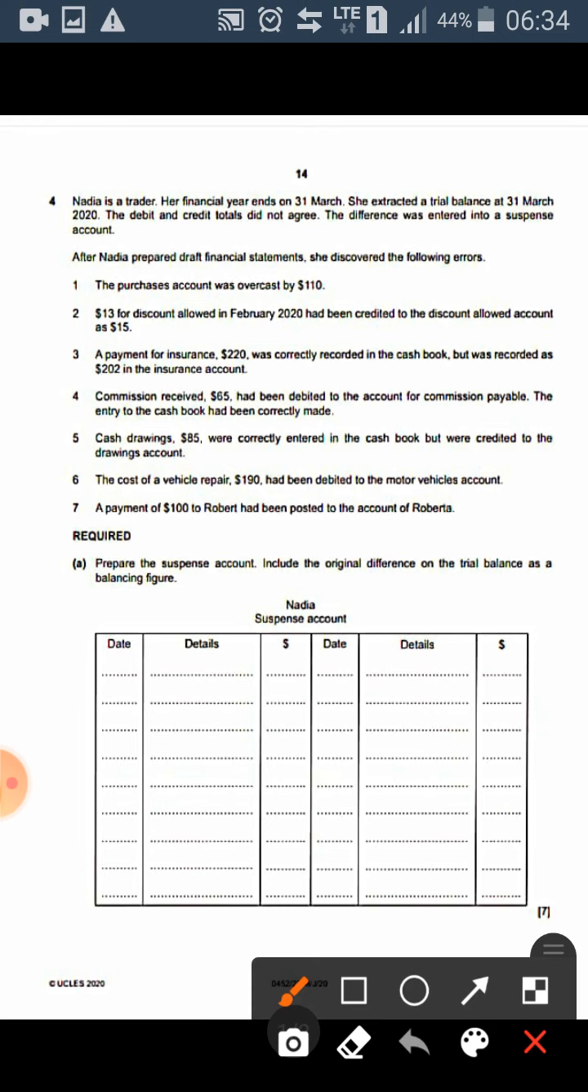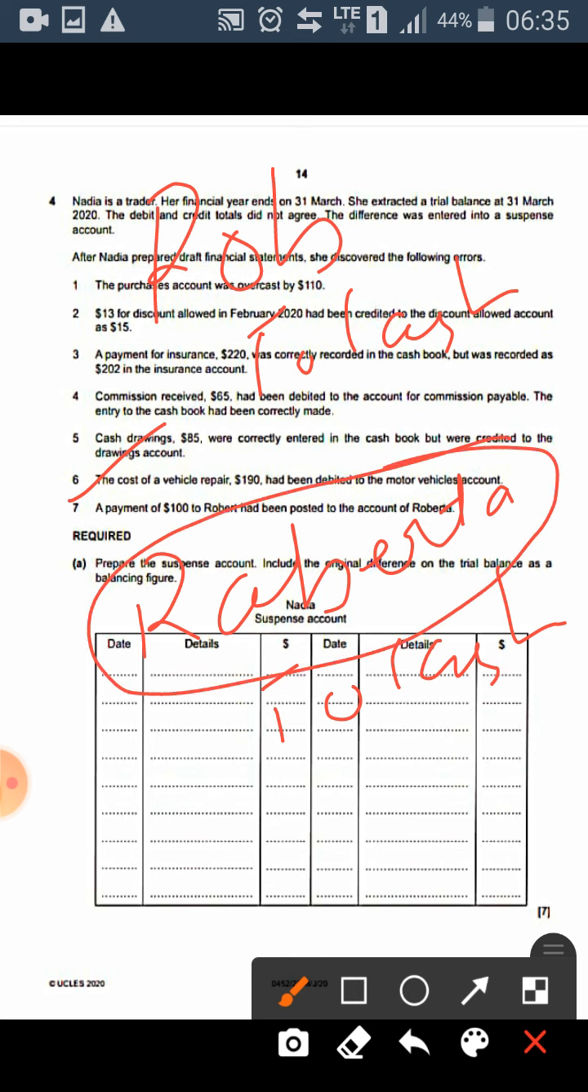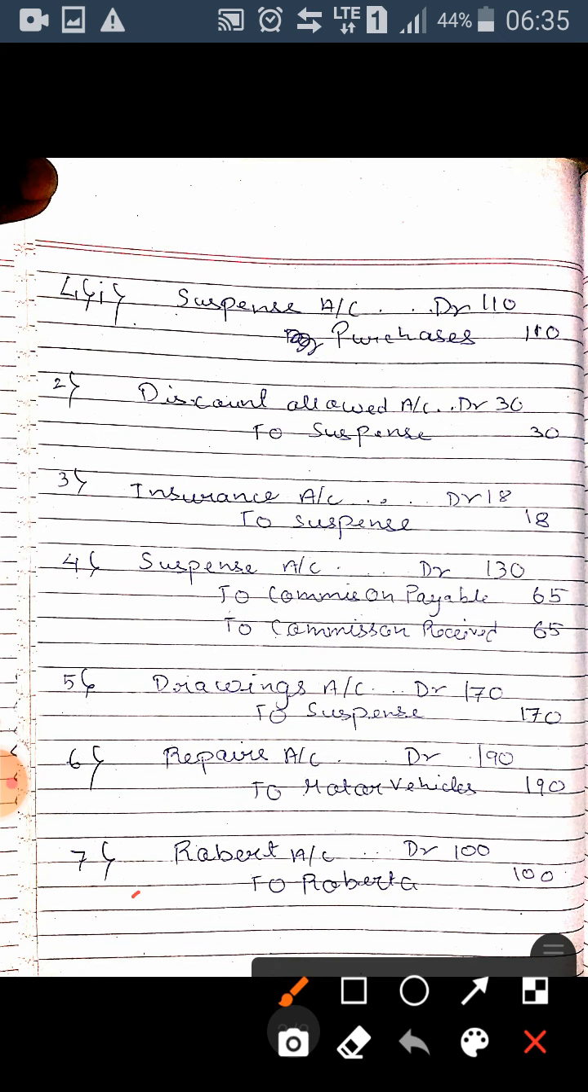And then payment of $100 to Robert has been posted to the account of Roberta. When we make a payment to Robert, it is Robert to cash. But by mistake what has happened is that it has become Roberta to cash. So now we will credit the thing which has been debited wrongly, and we will debit the thing which should have been debited in the first place. So it is Robert account debit to Roberta $100 $100.